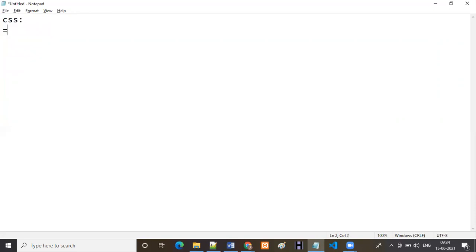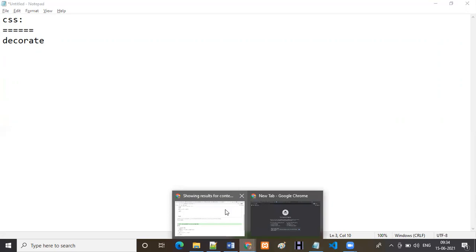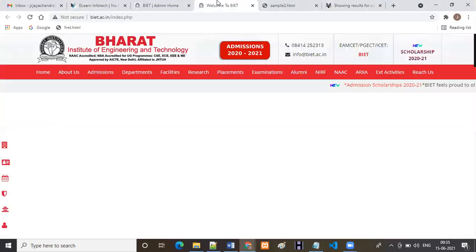What is the use of CSS? By using CSS, we can decorate the web page. Already by using HTML, we can design that web page. Here, we are going to decorate the web page. How are we going to decorate? We are going to apply background colors, font colors, font sizes, and different types of things. I will show you some real-time examples, just observe.